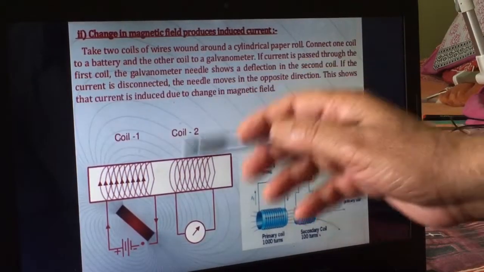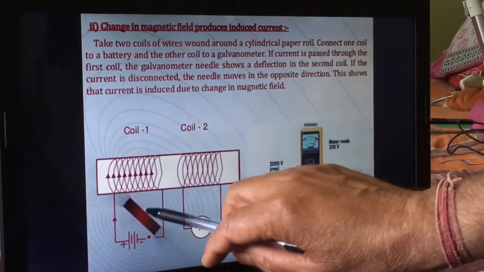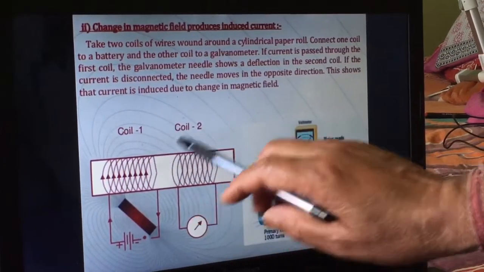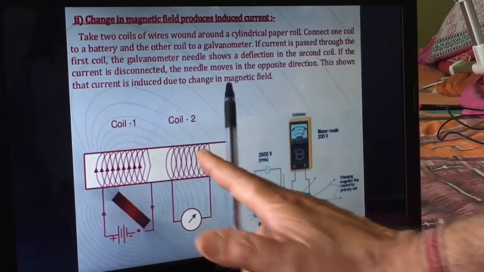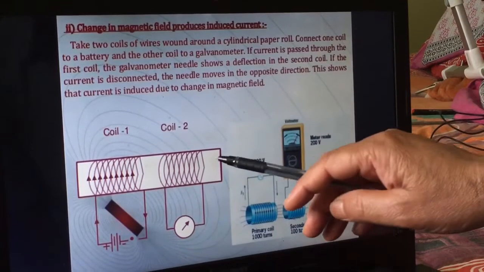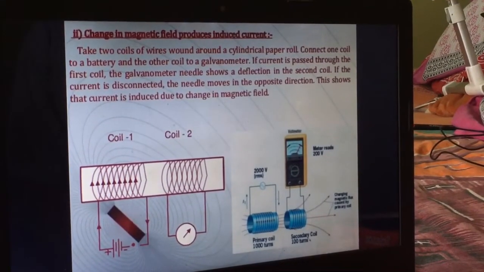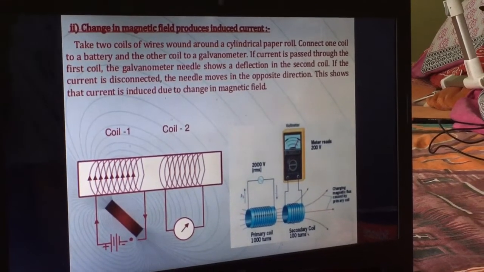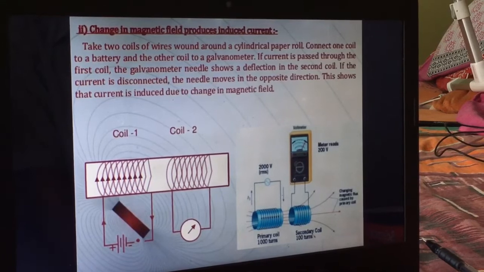It is similar to what we discussed earlier. In the earlier case there was a coil and a magnet, and here there is coil 1 and coil 2. Coil 1 is entirely a type of magnet that is moved, and coil 2 is stationary. So by the induction process, current is induced in coil 2 itself. These two activities are very important. Sometimes activities are also asked. Please learn them. It is given in the book also.